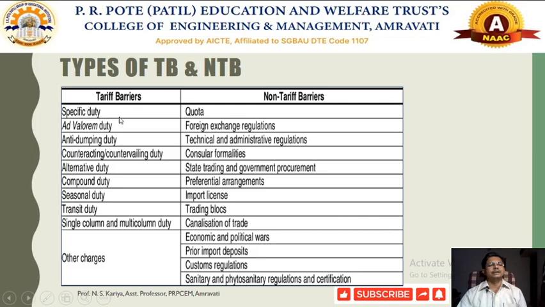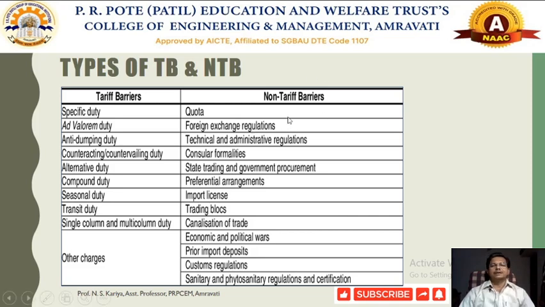Some specific duties are there. Some ad valorem duty would be there. Anti-dumping duty, counteracting duty or countervailing duty, alternative duty or compound duty, seasonal duty, transit duty, single column duty, and other forms of charges would be there. Now these duties vary from country to country, depending on the particular forms of restrictions they impose on the particular nations that are exporting to other nations.